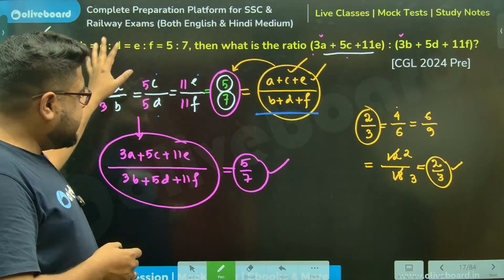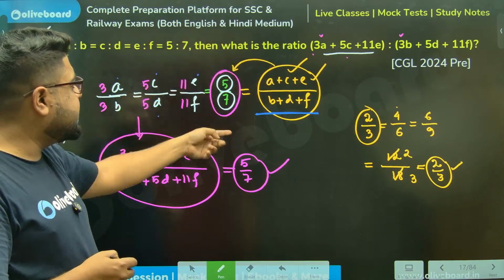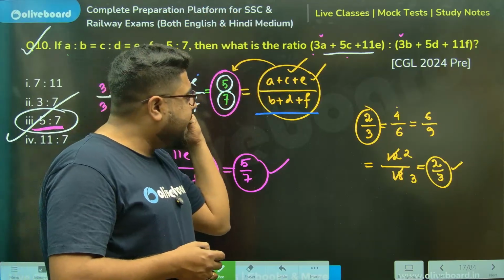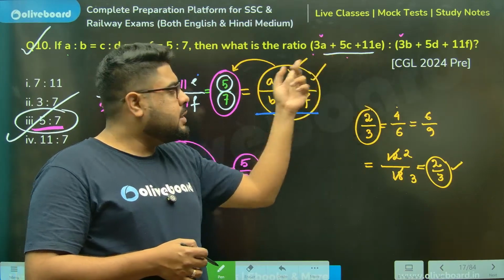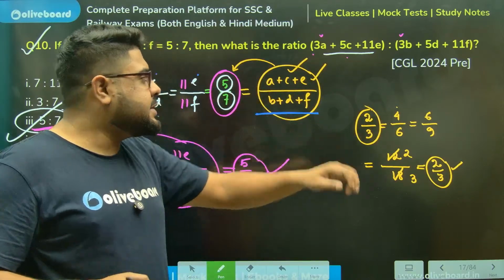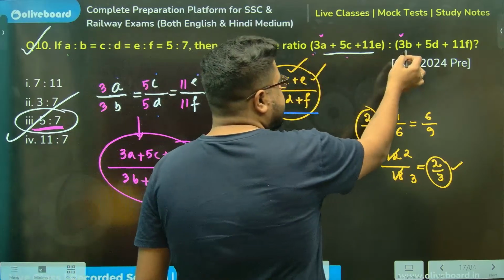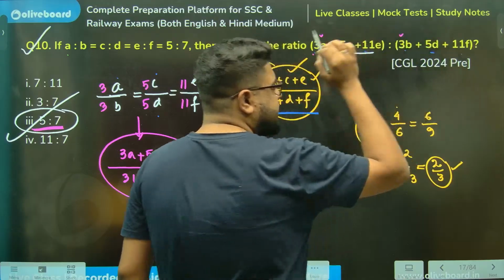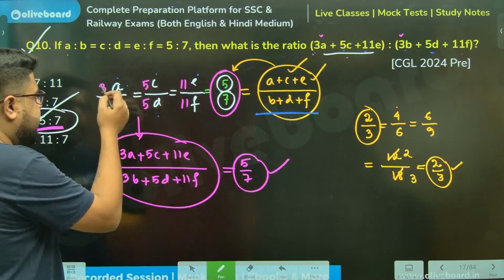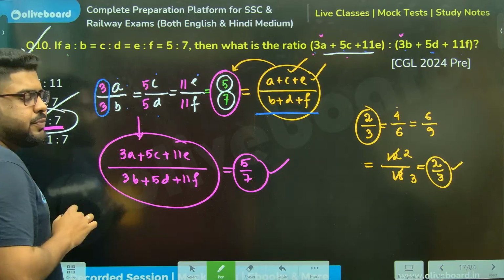Whatever the ratio is, if the ratio is equal to K, let's say, the same K value will be equal to the sum of all the numerators of all the ratios divided by all the denominators. I will use this, but I can see there are coefficients 3, 3, 5, 5, 11, 11. So that gave me an idea. Let's do one thing. A by B, let's multiply 3 here.